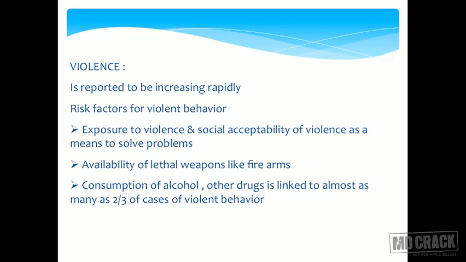Violence, a big topic in the society. You blame it on movies, computer games, increasing acceptance of violence as a means of solving problems. So that is violence. Violence is unfortunately increasing, and you can see that risk factors for violent behavior are, as I said, exposure to violent means. You have availability of lethal weapons like guns at your disposal.